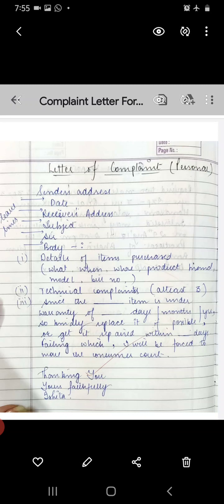You will write about the model, the bill number, the model of the product, means the details of the product, which company it was. Say it was an LG TV, LG 32 inches smart TV. So this you have to write in the first paragraph, and you also have to mention the bill number via you bought the item. So this is your first paragraph.